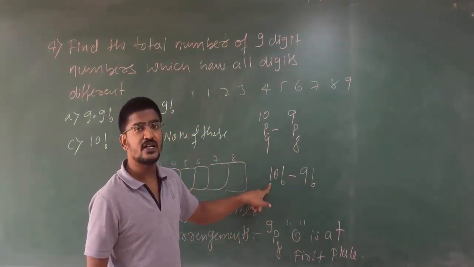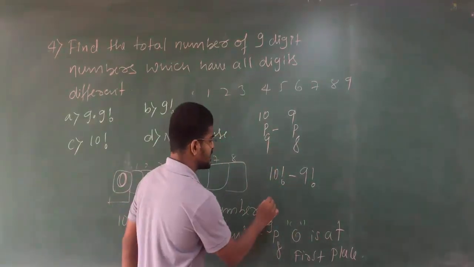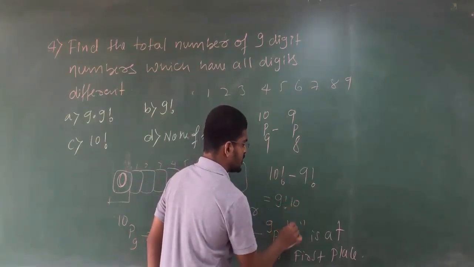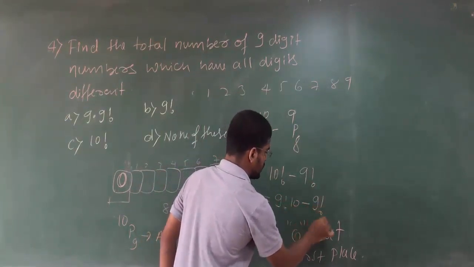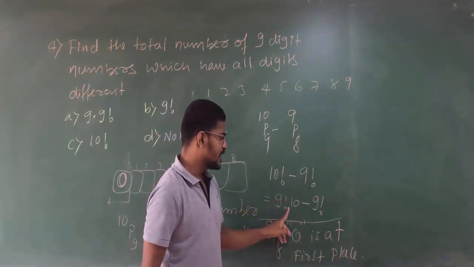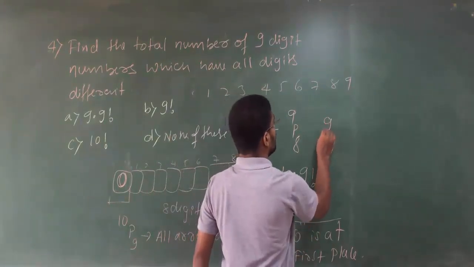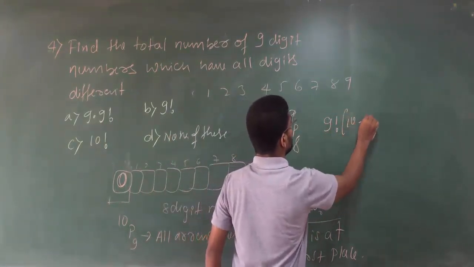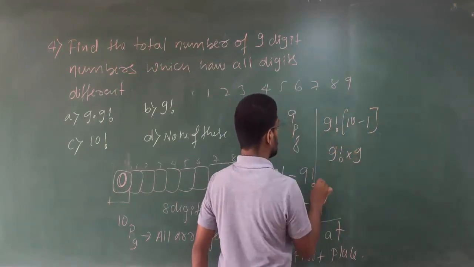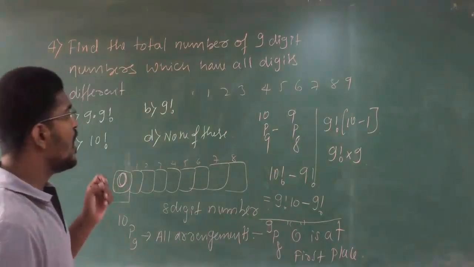So it will be 10 factorial divided by 1 factorial, minus 9 factorial. 10 factorial can be written as 9 factorial into 10. So therefore 9 factorial is common. 10 minus 1, 9 factorial into 9. So 9 factorial into 9 is your answer.